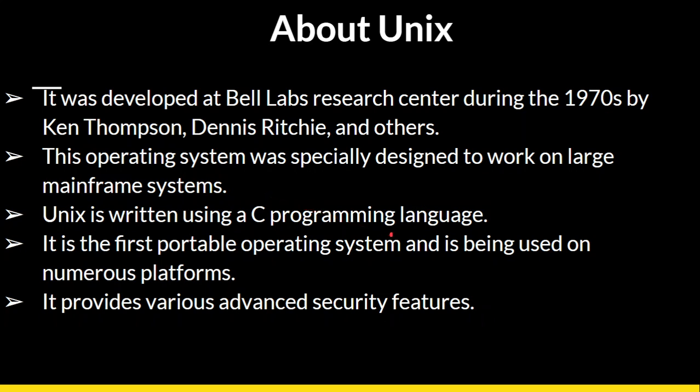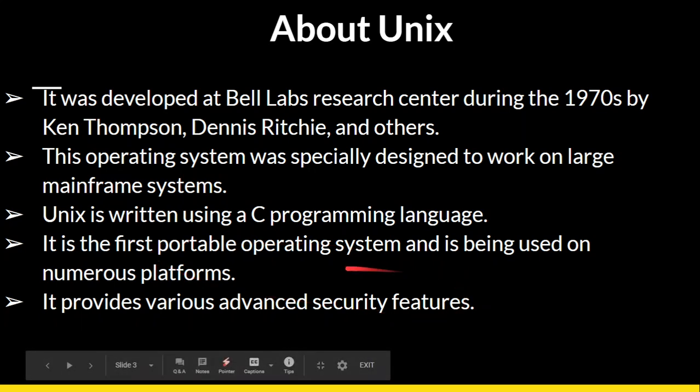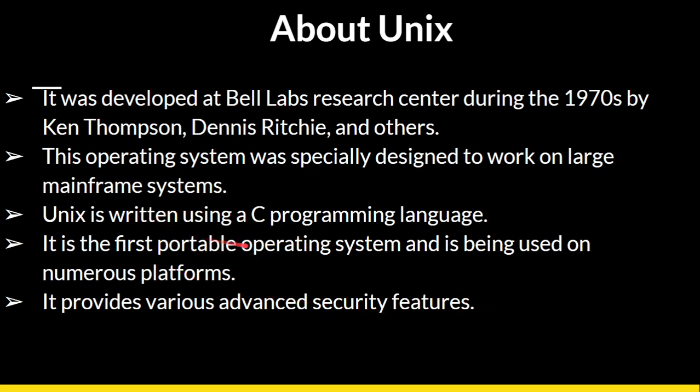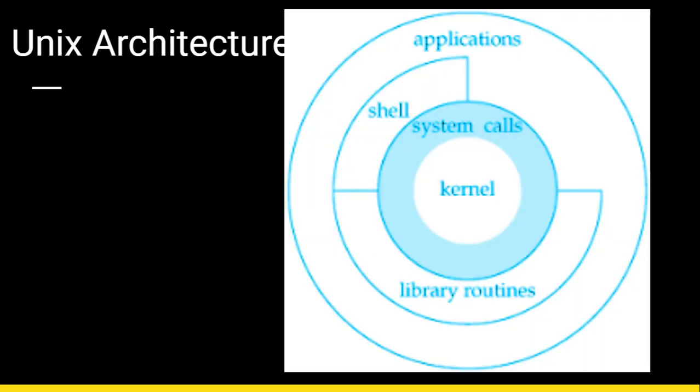One more thing is that it has advanced security features as well as portability, so it can be used on a number of platforms. It is also used for networking, so multiple users can communicate with one another by sending messages through pipes or queues. That is one advantage of the Unix operating system.